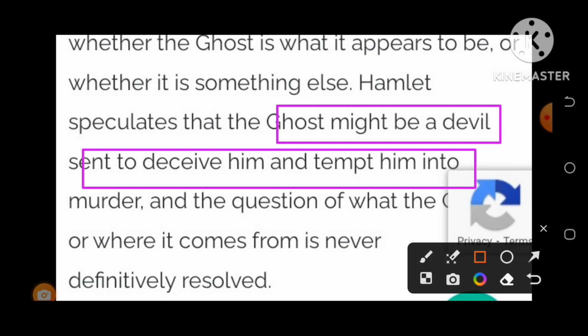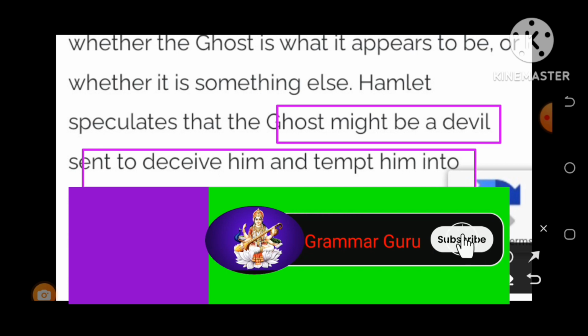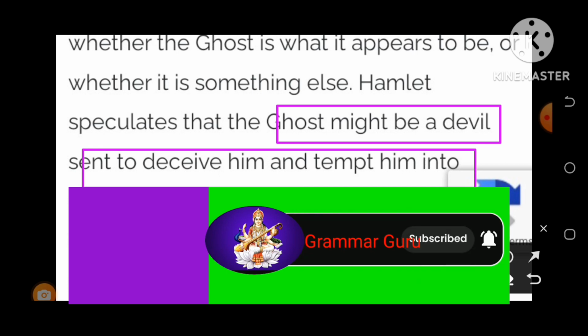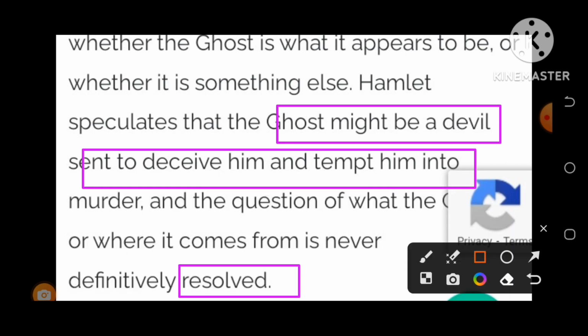Of course, Hamlet doubts whether this ghost, as he has declared, was murdered by Claudius and is the ghost of his father, King Hamlet. But Prince Hamlet doubts. And the question of what it is or where it comes from is never definitively resolved. Yes. So Hamlet is always in a dilemma whether this ghost, as he declared, was of his father or not.